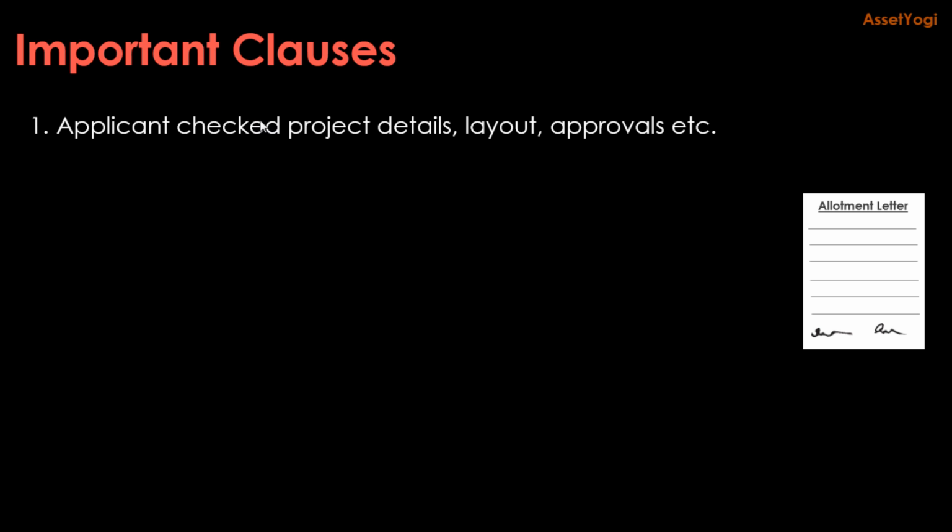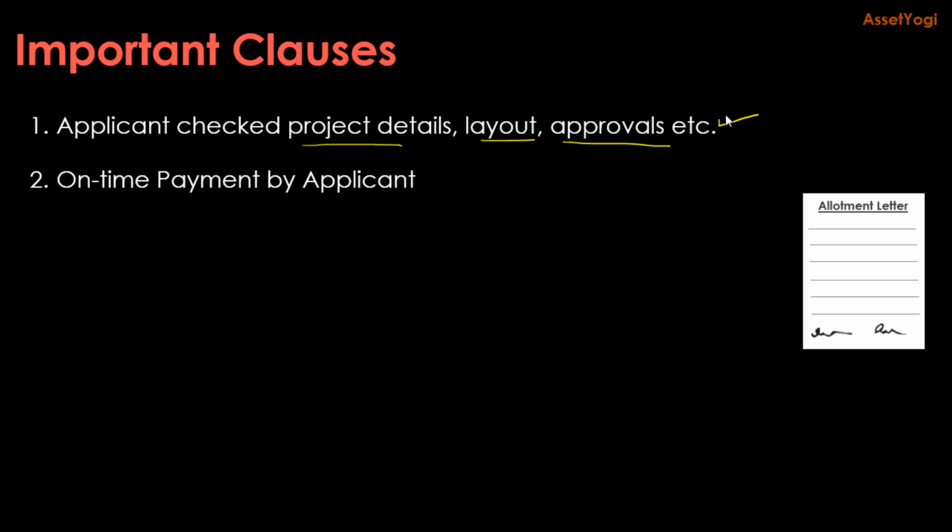An allotment letter clearly states that you have checked all project details, layout, and the approvals, or any government notifications, zoning regulations, all circulars from the government. So it is not the responsibility of the builder, but your responsibility to check all the documents. Then the allotment letter also specifies that applicant is supposed to make on-time payment, whether you choose down payment plan or construction link plan or time bound plan. You are supposed to make all the payments on time, otherwise you will have to pay interest to the developer, and generally they charge interest at the rate of 18% per annum for any delays in the payment.